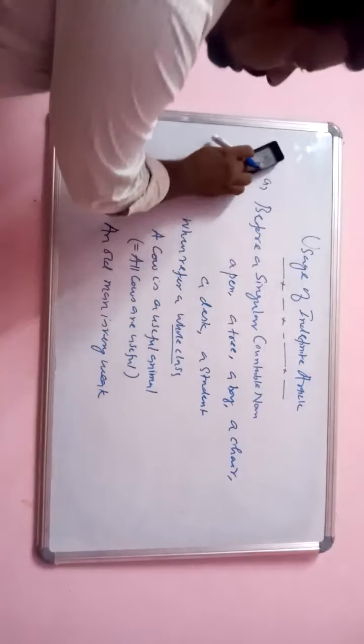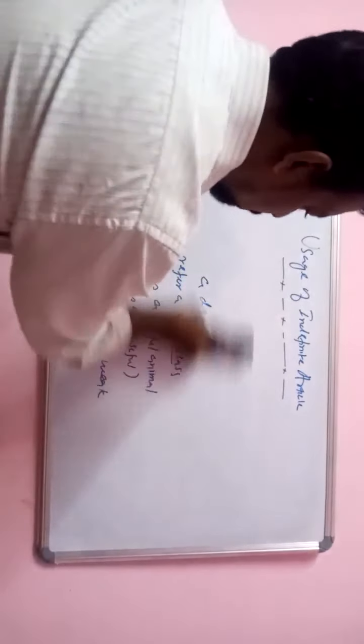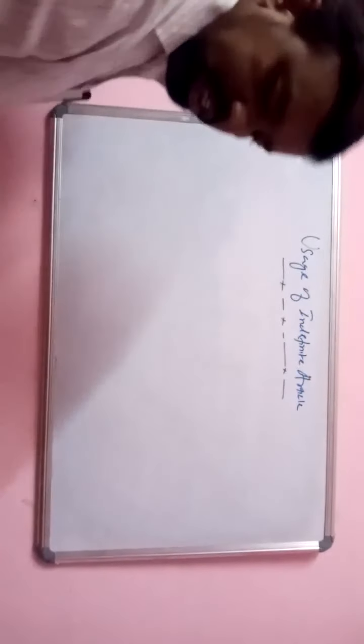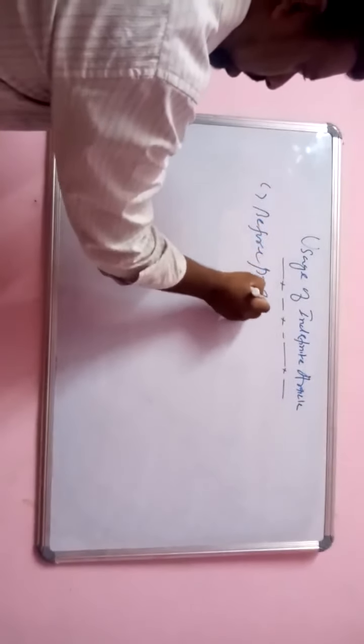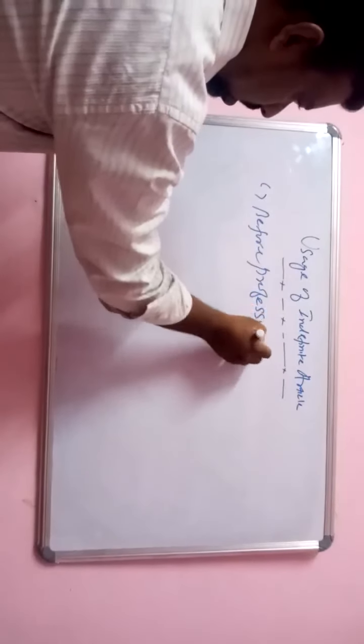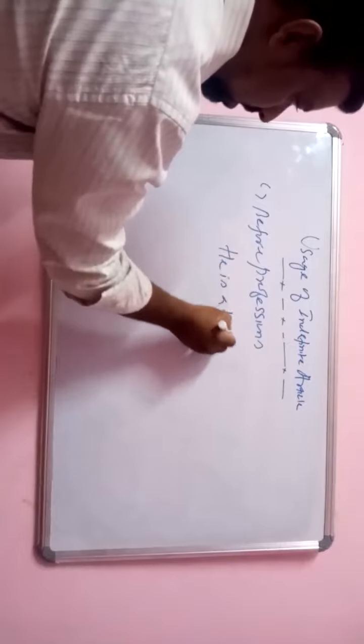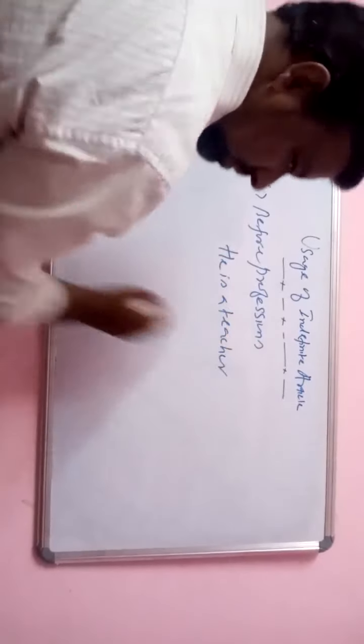Then before professions. For example, he is a teacher.